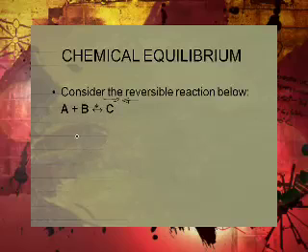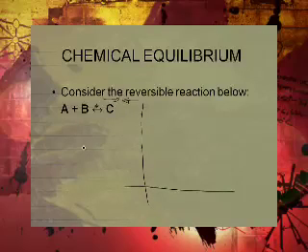Now, if I've got a graph here perhaps to show how the reactants are reacting to give me the product. We know we're starting with A and B as our reactants. So maybe A and B are somewhere there.